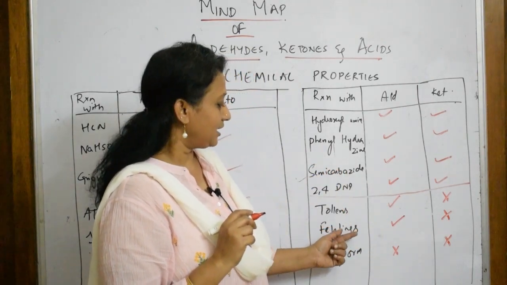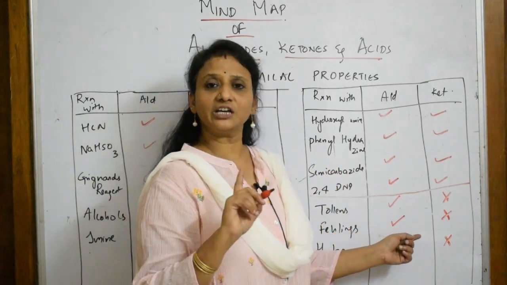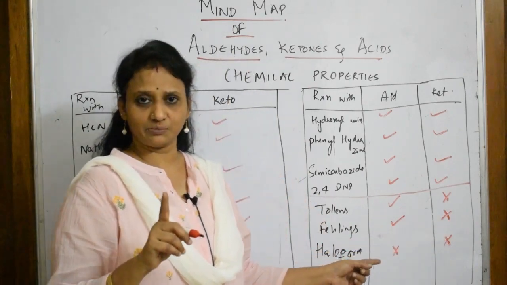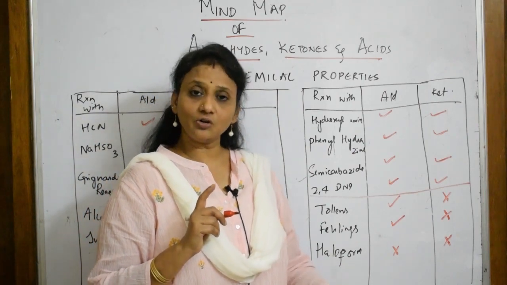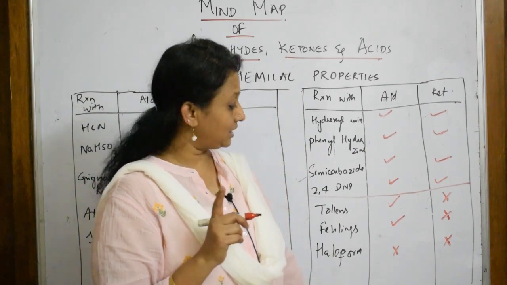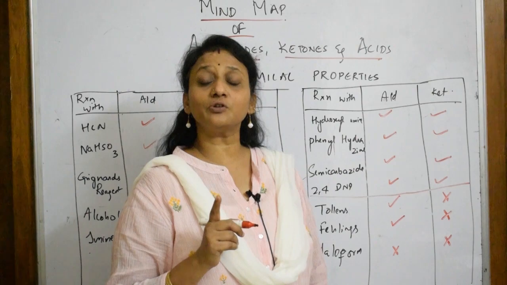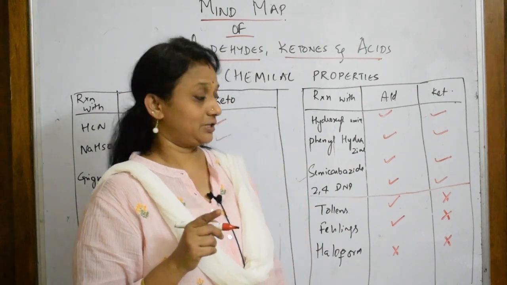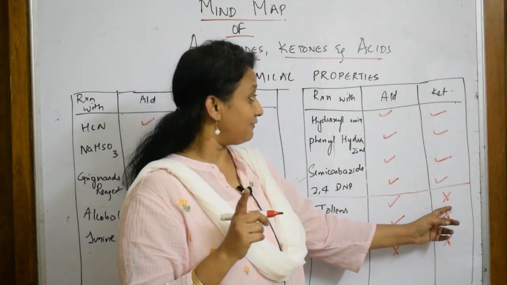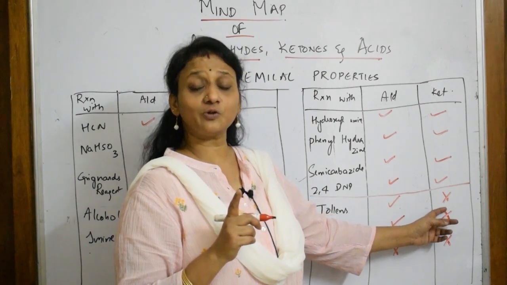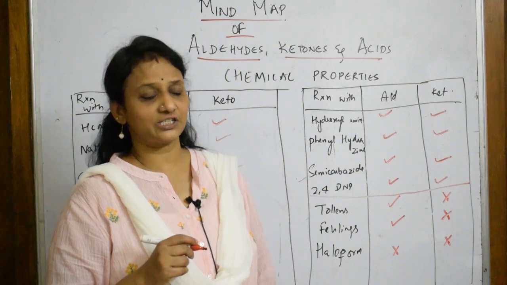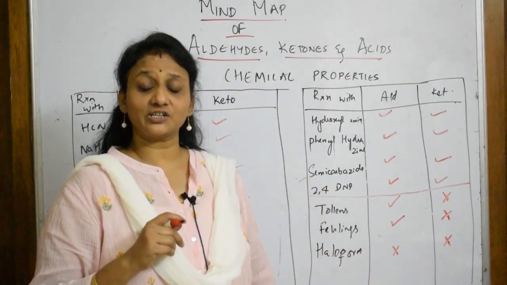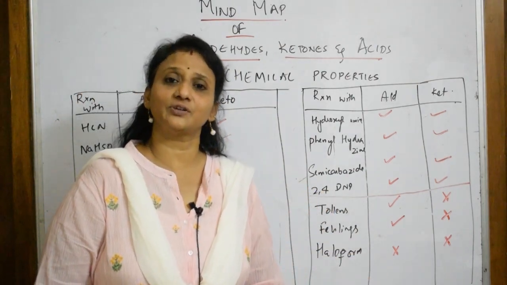Okay, let us come back. Fehling's, aldehydes will show, ketones will not show Fehling's test. Remember that. When it comes to haloform test, aldehydes will not respond to haloform, but ketones, which ketone will respond? Methyl ketone will respond. Here I said it is alpha hydroxy ketone will respond. Here methyl ketone only will respond to haloform reaction. So these are the list of chemical reactions. There are a few more. Let us come and write first.